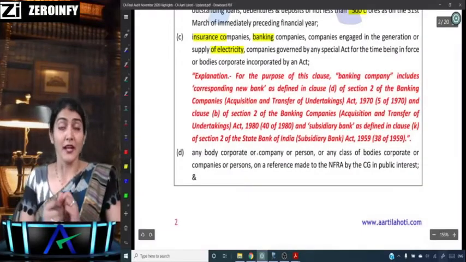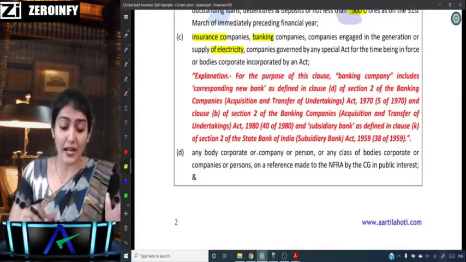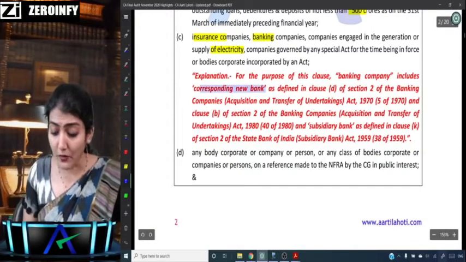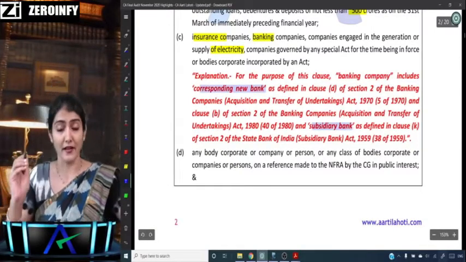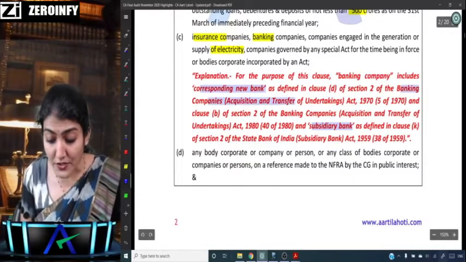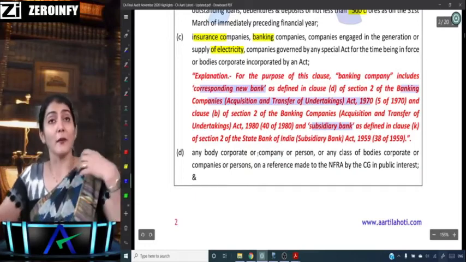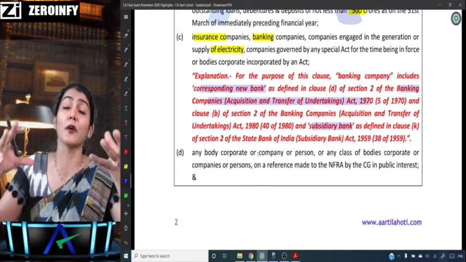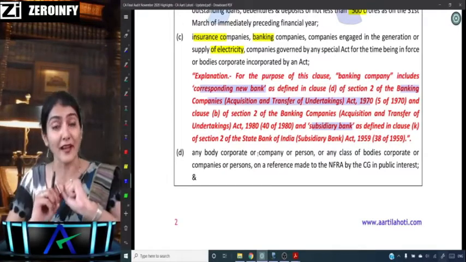Now it says that banking company also includes the corresponding new bank, and it also includes the subsidiary bank. Recently there has been an amendment in the Banking Company Acquisition and Transfer of Undertaking Act, wherein the corresponding new bank included in column 2 also falls under the definition of a banking company.